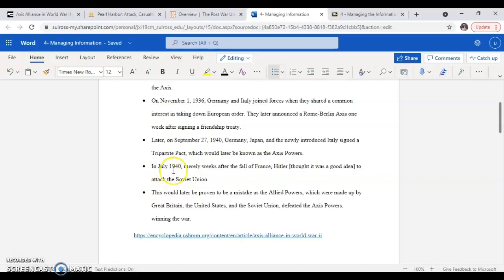In July 1940, a couple of months before the pact and weeks after the fall of France, Hitler thought it was a good idea to attack the Soviet Union, which would later be known as one of his biggest mistakes, as the Allied powers, made up of Great Britain, the U.S., and the Soviet Union, defeated the Axis powers later on, winning the war.